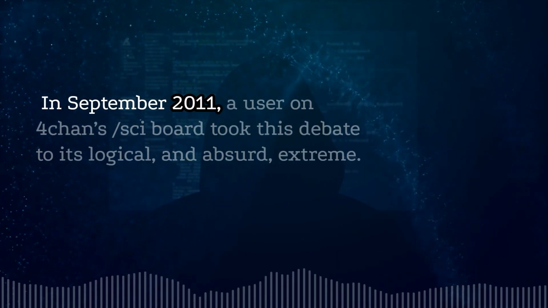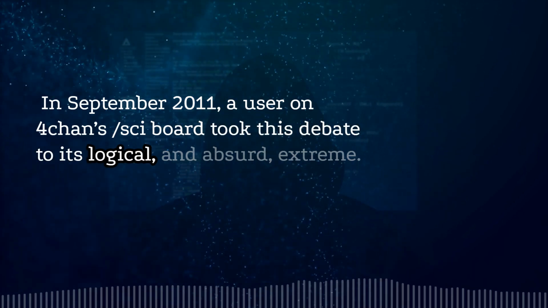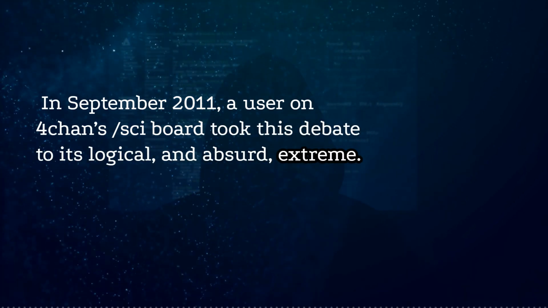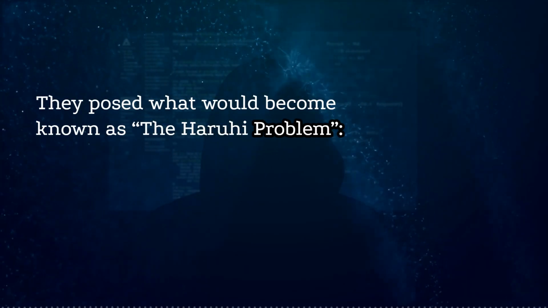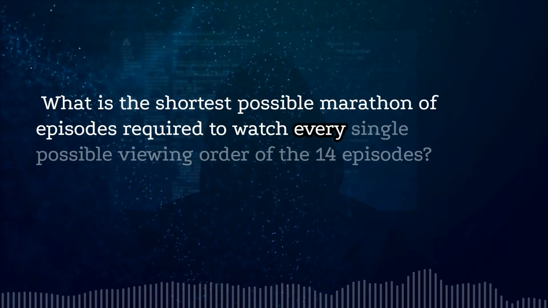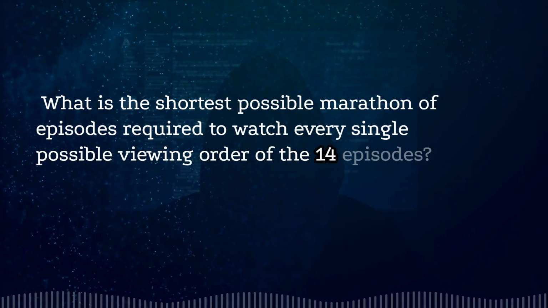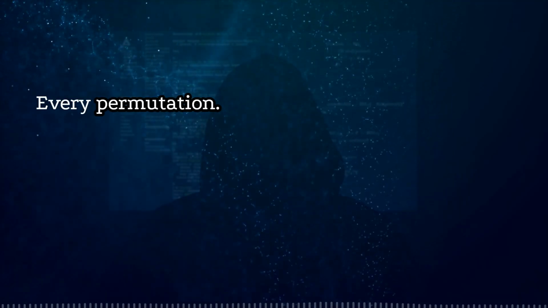In September 2011, a user on 4chan's sideboard took this debate to its logical and absurd extreme. They posed what would become known as the Haruhi Problem. What is the shortest possible marathon of episodes required to watch every single possible viewing order of the 14 episodes? This wasn't about just 2 orders, it was about all of them, every permutation.